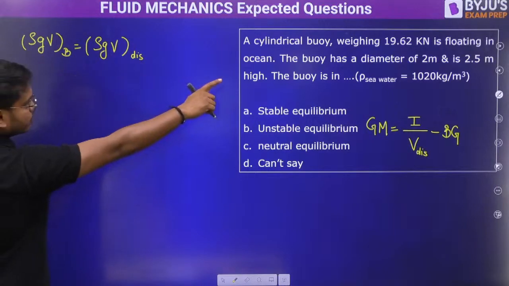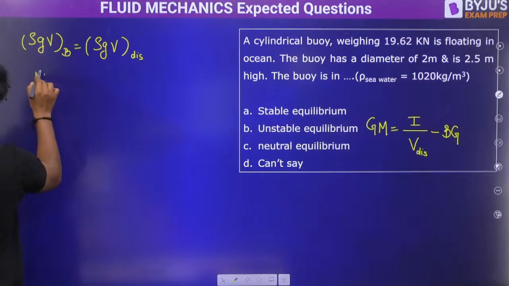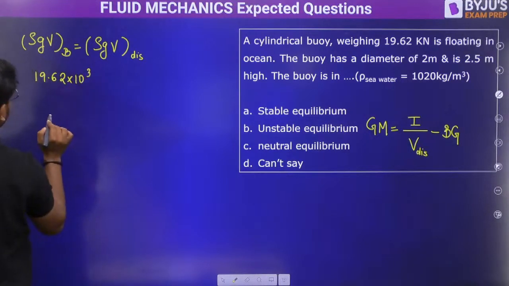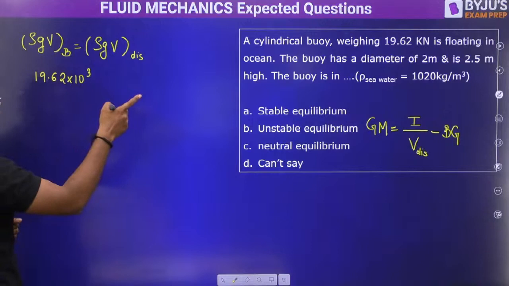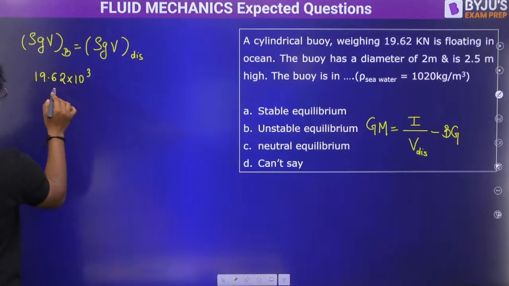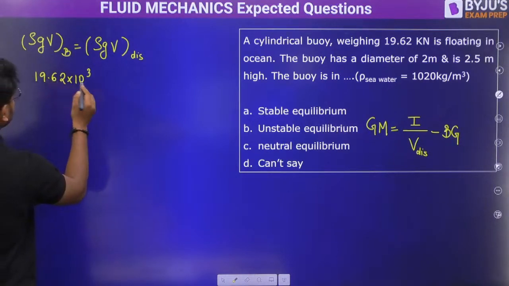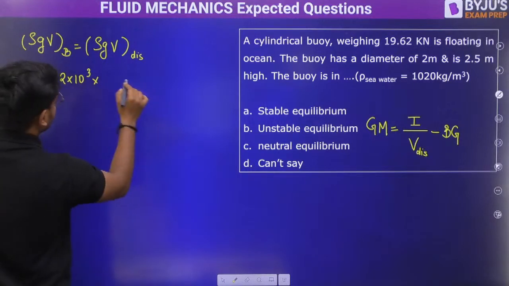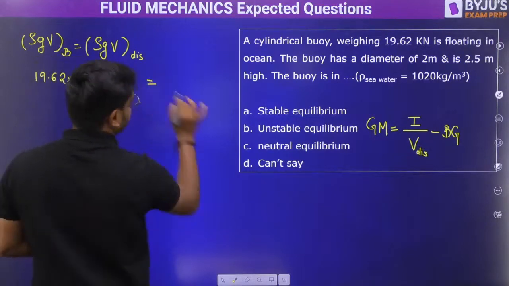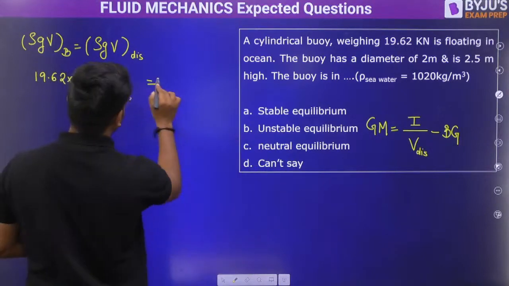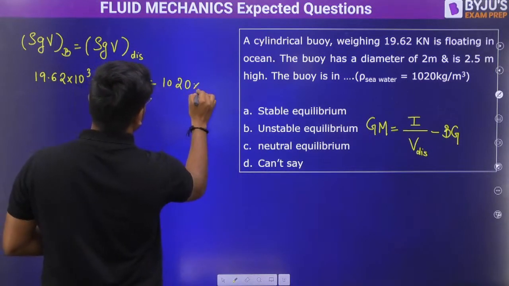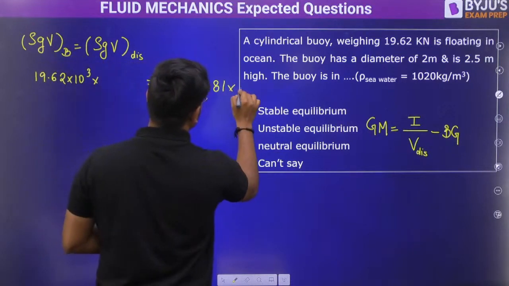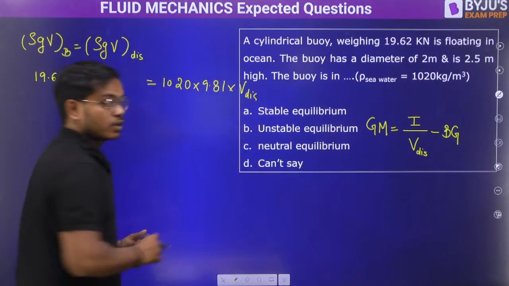Rho g is given to me as 19.62 kilonewton. And volume also we can get. Then volume we can find out equals to, here density is given 1020, 9.81, right? And V displaced. Can anyone tell me what is the value of displaced volume?